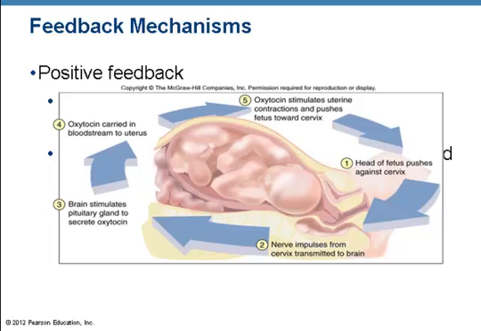Positive feedback. Positive feedback increases the original stimulus to push the variable further. In the body, this occurs in blood clotting and during the birth of a baby. When a baby is born, the head of the fetus pushes against the cervix, which then causes the pituitary gland to secrete oxytocin, which then causes contractions that further push the fetus towards the cervix, which then increases the cycle again.